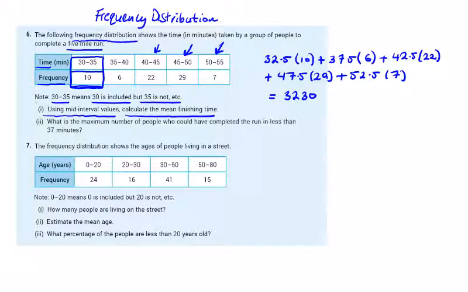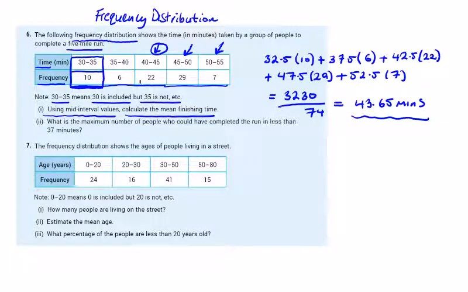Just double check that on a calculator. 3230. And if we divide that by 10 and 6 is 16, and 22 is 38, and 36 is 74, we will get the average time, which is 43.65 minutes. Does that look like it's somewhere within our main people? 43 is in here, isn't it? You can see the main part of the field was in these two, the 22 and the 29. So the average is in there somewhere, and it's 43.65, so nearly at 45.